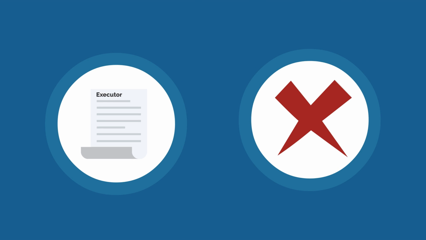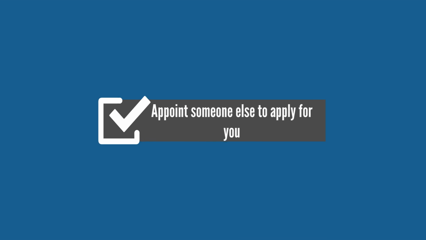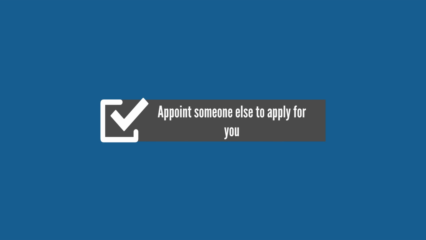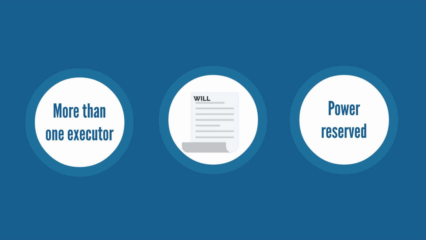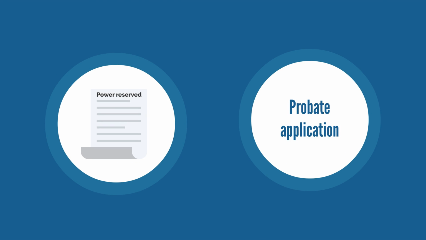If you don't want to be an executor, you can give up your right to apply for probate or appoint someone else to apply for you. If more than one executor is named in the will, you can choose not to apply now but reserve the right to apply later. This is known as holding power reserved. Tell the person who's making the probate application that you're holding power reserved. You need to do this in writing.